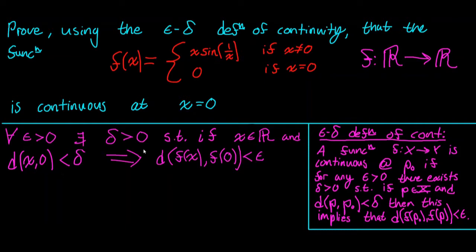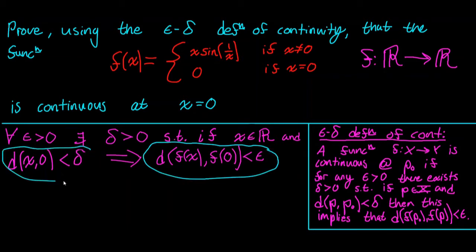Okay, so a good first approach for problems like this one, a good little trick to have in your back pocket, is to be able to manipulate this epsilon distance. I'll call this the epsilon distance, and I'll call this the delta distance. So we want to try to manipulate this epsilon distance to get it in terms of the delta distance. So let me show you what I mean by that.